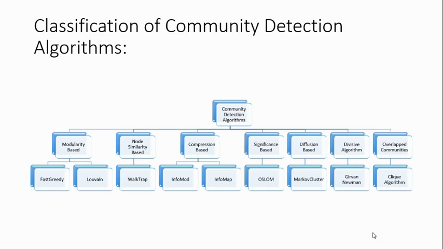Modularity based algorithms can be further classified into the fast greedy algorithm and the Louvain algorithm. The node similarity based algorithm called Walktrap has been implemented in this project. Compression based algorithms like Infomod and Infomap are compared in this project. Significance based algorithm like OSLOM has been compared with all other algorithms in this chart. And I have also implemented Markov cluster, Girvan-Newman, and clique based algorithm.